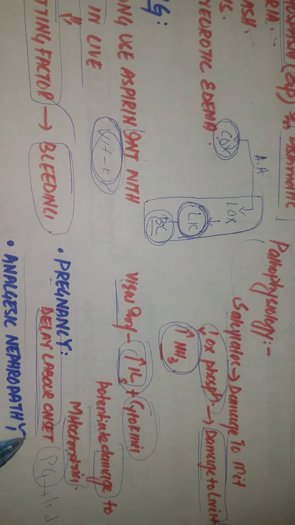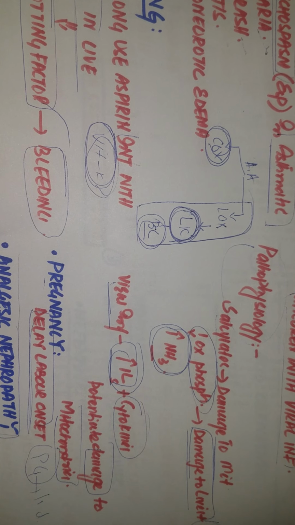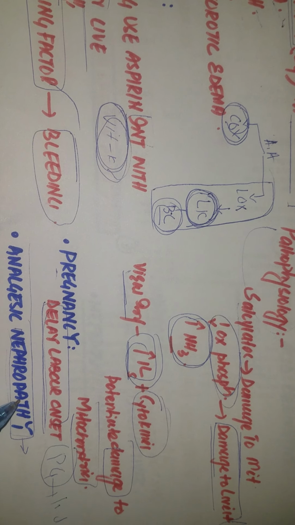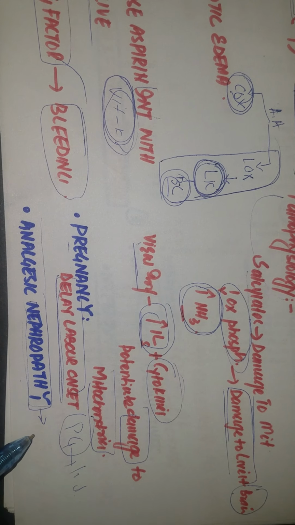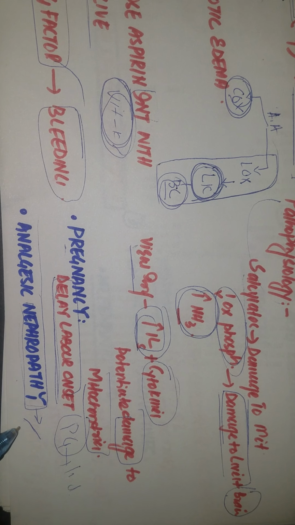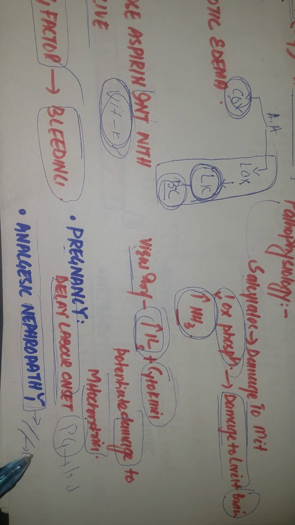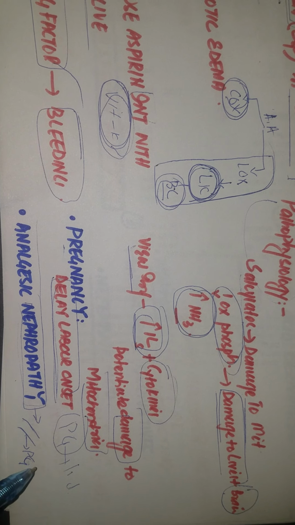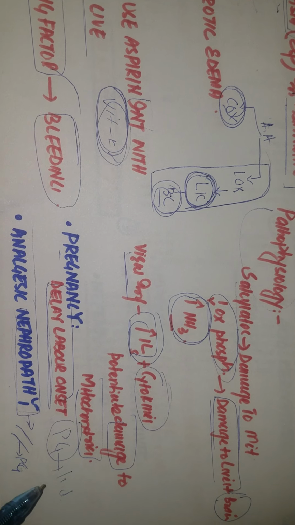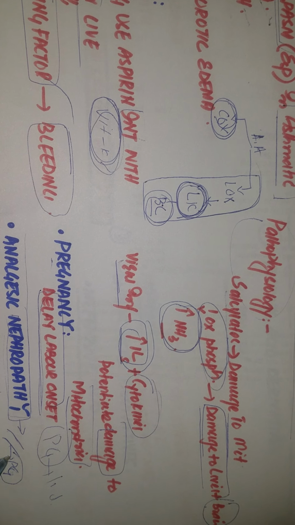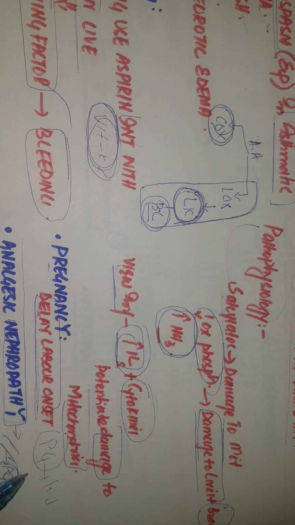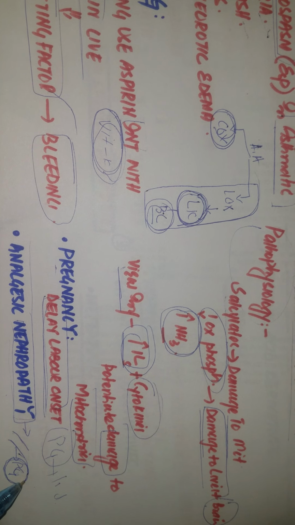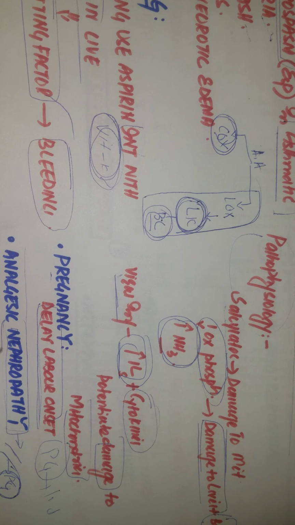There is analgesic nephropathy, meaning when these NSAIDs are used for a really long time, they can lead to nephropathy. And why does it happen? Because on the efferent arterioles we have receptors for the prostaglandins, which regulate the blood flow to the glomerulus and also regulate the GFR. So by inhibiting these things, we are inhibiting the GFR regulation. So it will lead to the nephropathy.